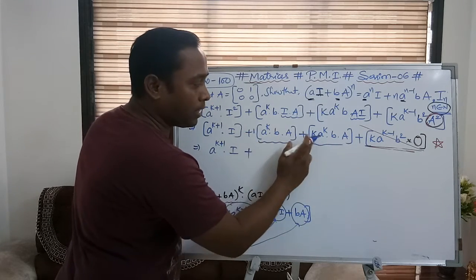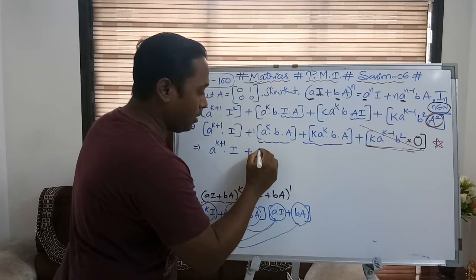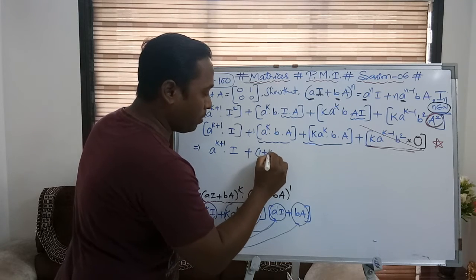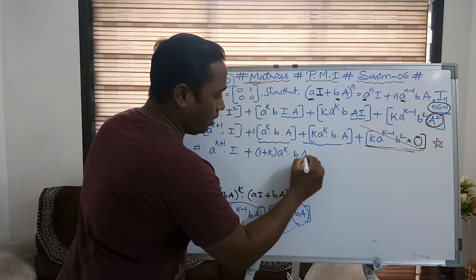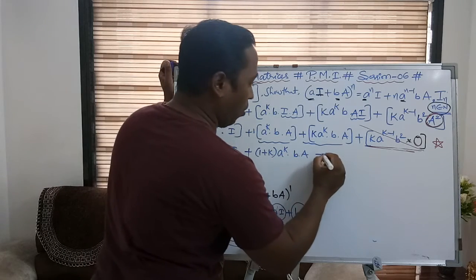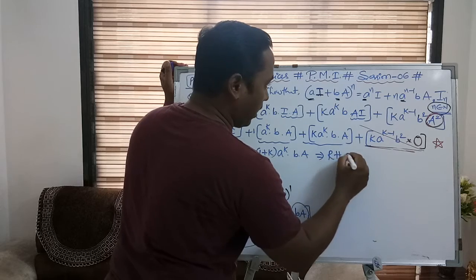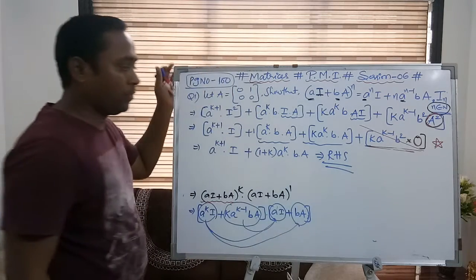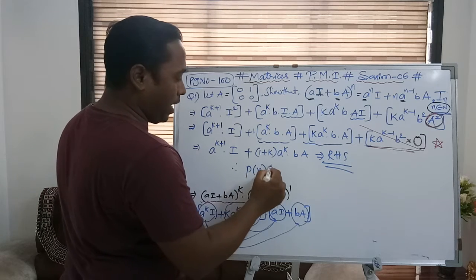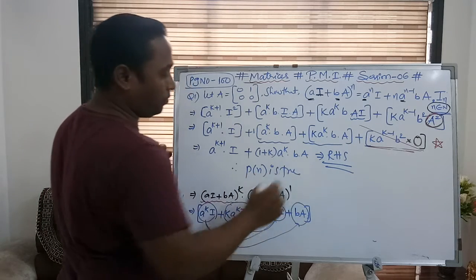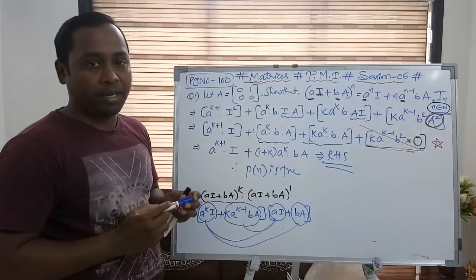So 1 plus k is remaining inside. So 1 plus k times a power k into b into A. So we got the right hand side of the result. So I think therefore P of n is true by using PMI.